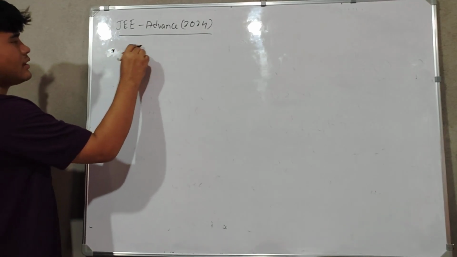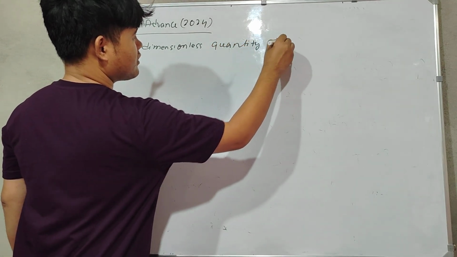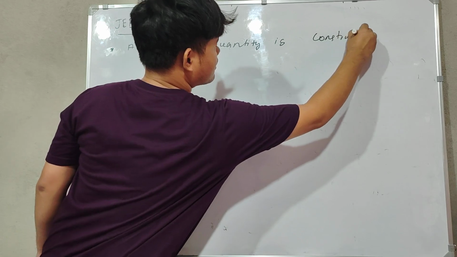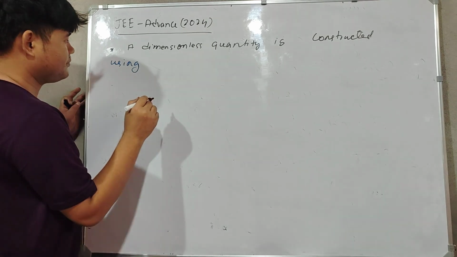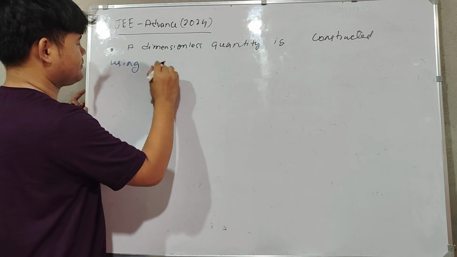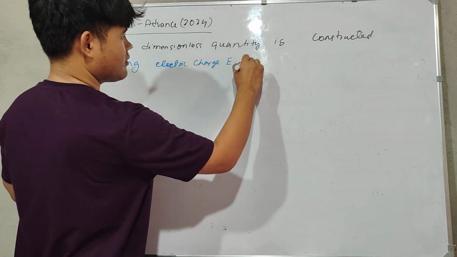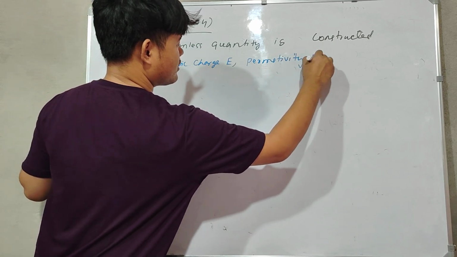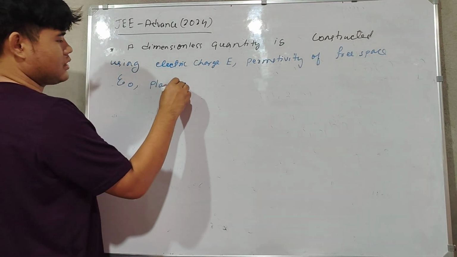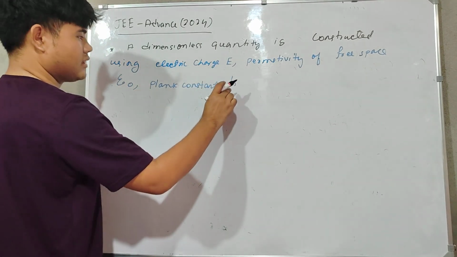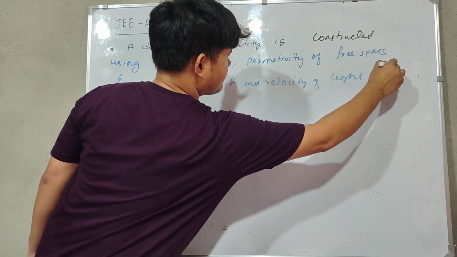A dimensionless quantity is constructed using electric charge e, permittivity of free space epsilon naught, Planck constant h, and velocity of light c.